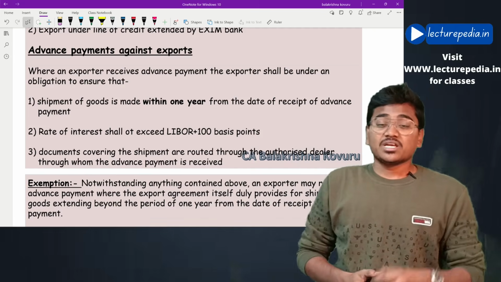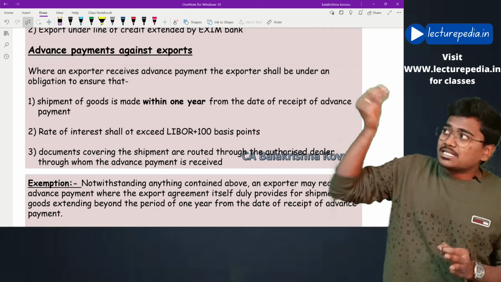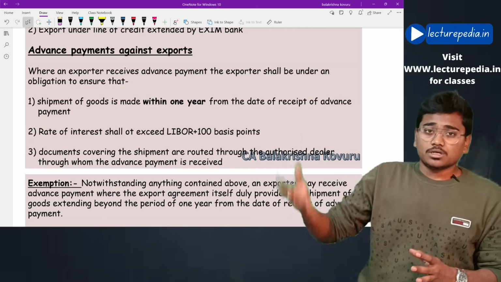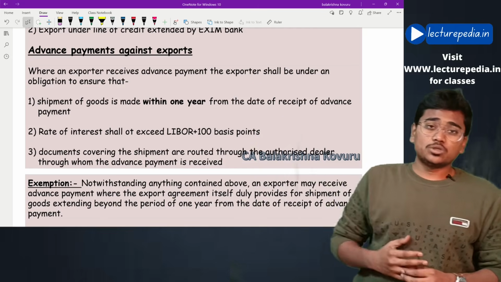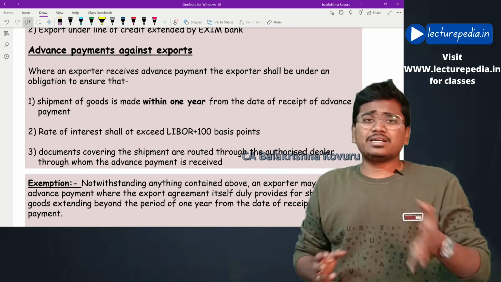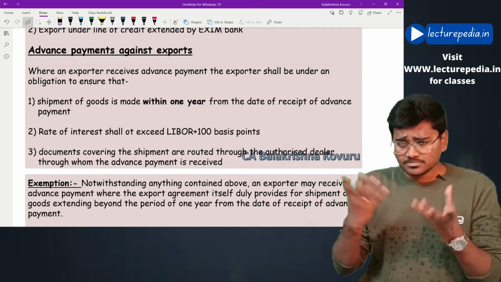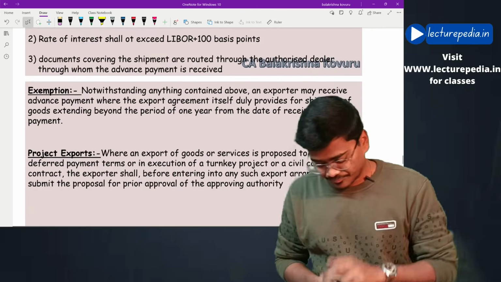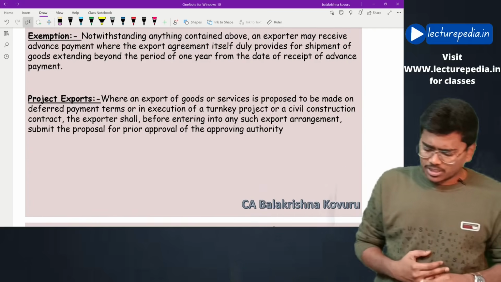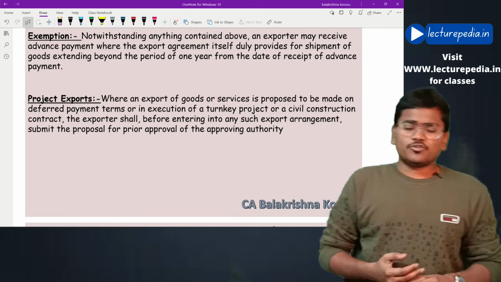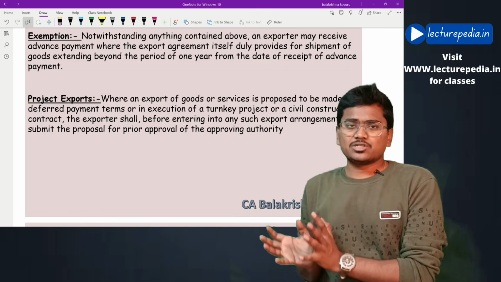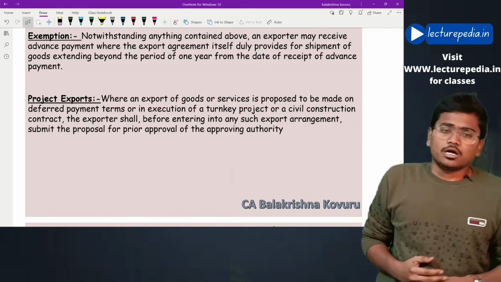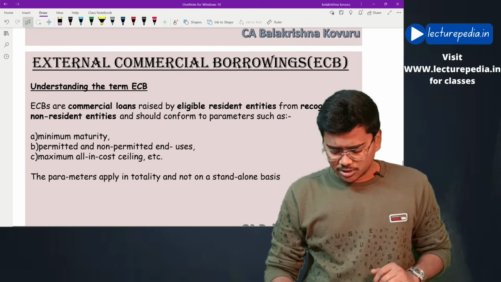However, there is an exception. In case the agreement between you and the buyer itself specifies that a period of more than 1 year can be taken for the purpose of delivering the goods or exporting the goods, then in that case, since the agreement itself specifies a period of more than 1 year, you can export within that period as specified in the agreement. Hope this is clear. Next, in relation to project exports, you will be requiring approval of the approving authority. Basically, in case of project exports there will be the concept of deferred payment. So you will require approval of the approving authority, that is related to exports.